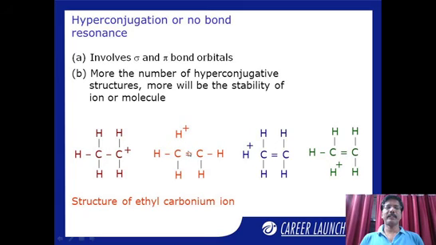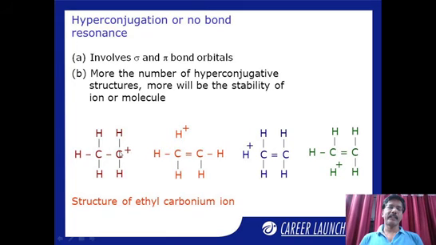Therefore, we can expect 3 canonical structures. With respect to this hydrogen, one canonical structure. When you take this bond, this is another canonical structure. When you take this bond, this is another canonical structure. So these types of canonical structures are possible. As many as the increasing canonical structures, the stability increases here. So this carbocation is stable because of 3 possible canonical structures.